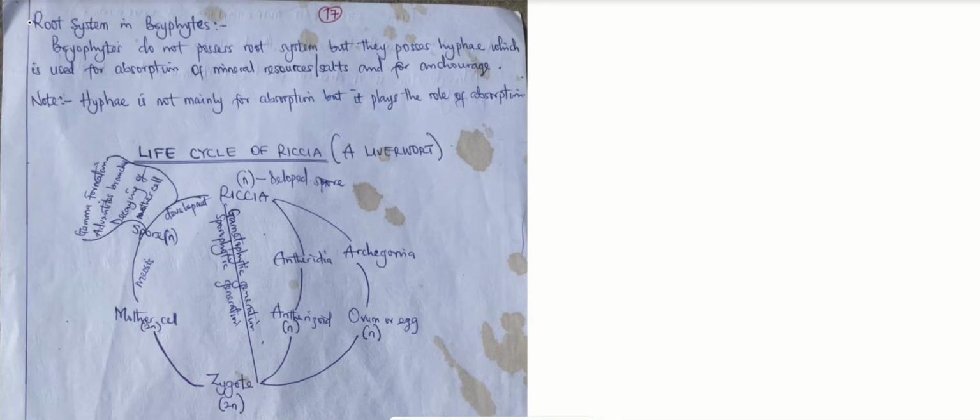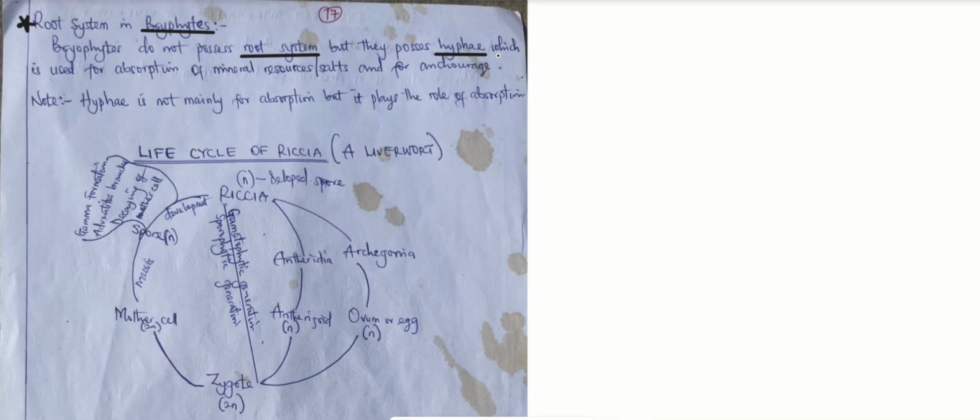Lastly, before we move to the life cycle, we have the root system. Don't forget that bryophytes, or Bryophyta in general, do not possess a root system. So how do they absorb food and minerals? They use hyphae. Hyphae is a structure used for the absorption of mineral resources from, say, dead organic matter. But it doesn't mean that bryophytes feed on dead organic matter, no.